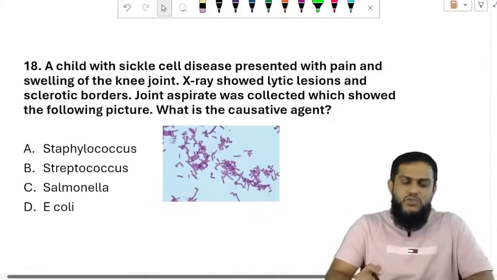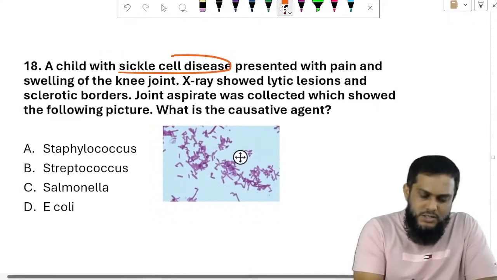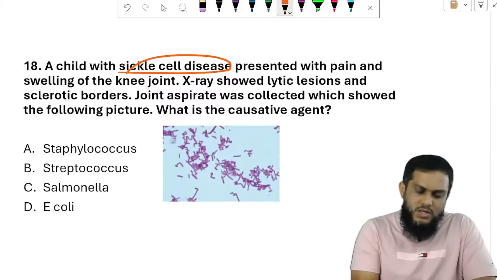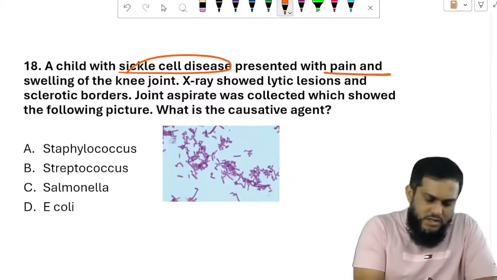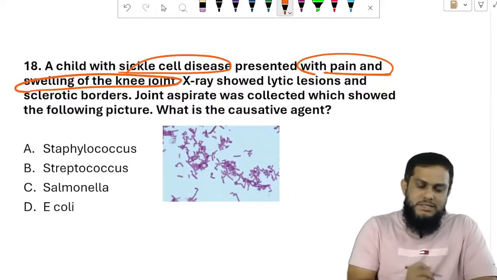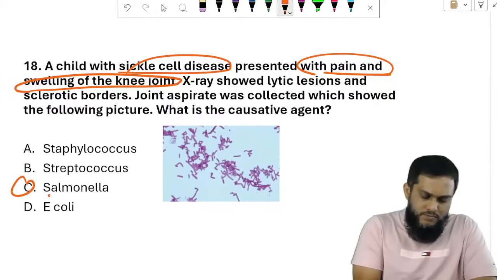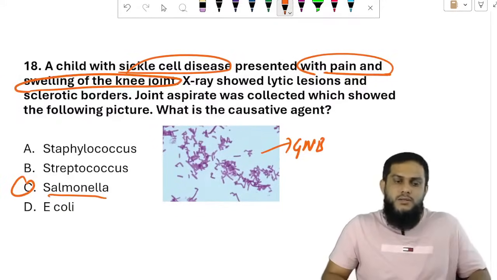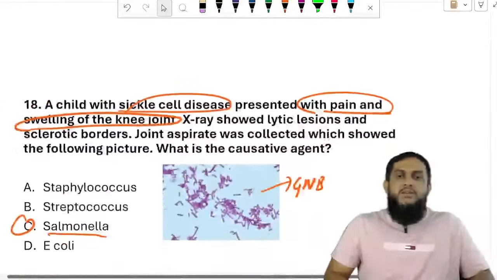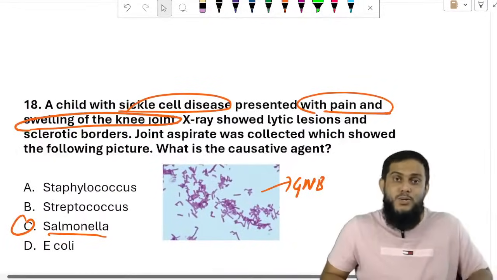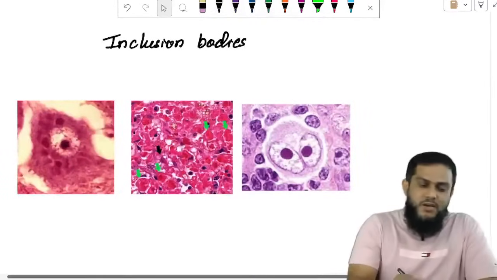That's it. With that, now if you see the question: a patient with sickle cell disease presented with pain and swelling of the knee joint, lytic lesions with sclerotic borders. So osteomyelitis in sickle cell anemia patients is caused by Salmonella. The picture they have given shows gram-negative bacilli, and Salmonella is a gram-negative bacillus. So these are the questions from bacteriology. We have completed questions from general microbiology and bacteriology, so moving on to virology.